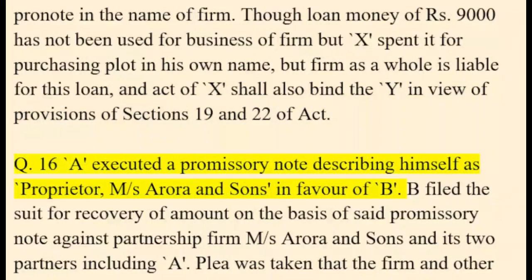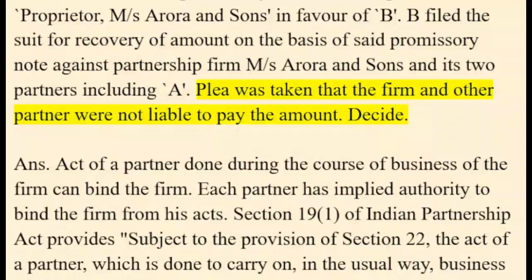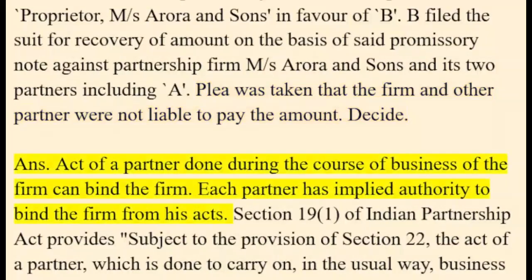Q. 16. A executed a promissory note describing himself as proprietor, M.S. Arora and Sons in favor of B. B filed the suit for recovery of amount on the basis of said promissory note against partnership firm M.S. Arora and Sons and its two partners including A. Plea was taken that the firm and other partner were not liable to pay the amount. Decide. Ans. Act of a partner done during the course of business of the firm can bind the firm.